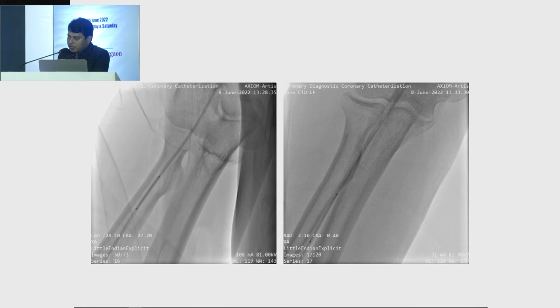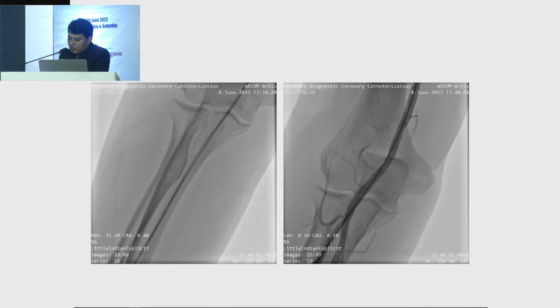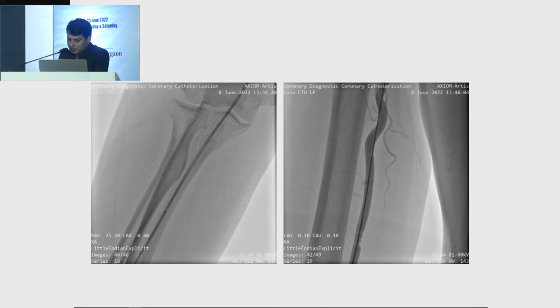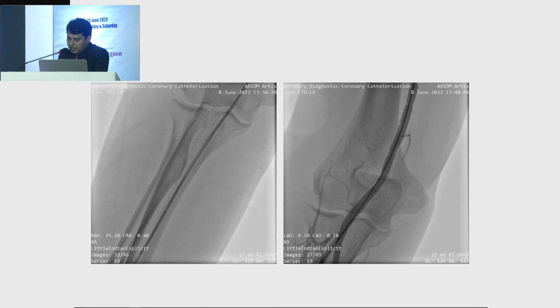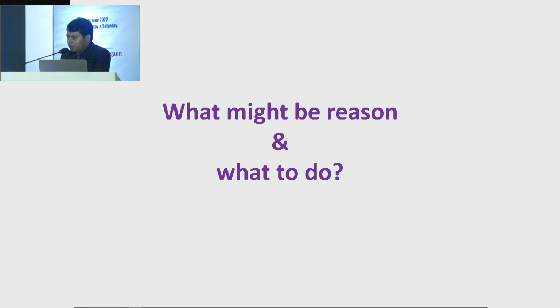Then we changed the wire, took another wire with a strong shaft, an All-Star floppy wire, but again the stent got stuck in the same area. Then what might be the reason? Finally, we took the catheter out and took a cine, and the vessel was also patent. So what might be the reason and what to do?